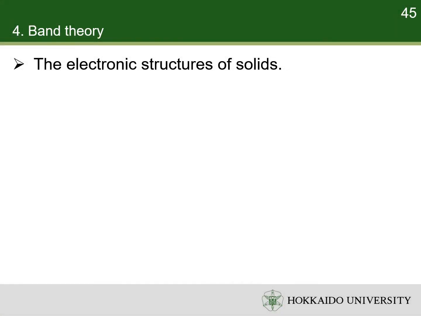Now, let's consider the electronic structures of solids. Here, we use lithium as an example. The electron configuration of lithium atom is shown below. 2 electrons occupy the 1s orbital. So, the K shell is closed. The valence shell is the L shell. 1 valence electron occupies the 2s orbital.